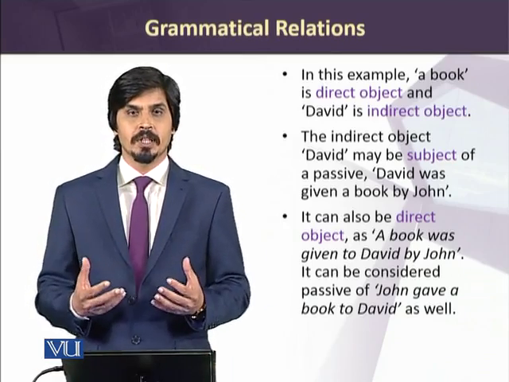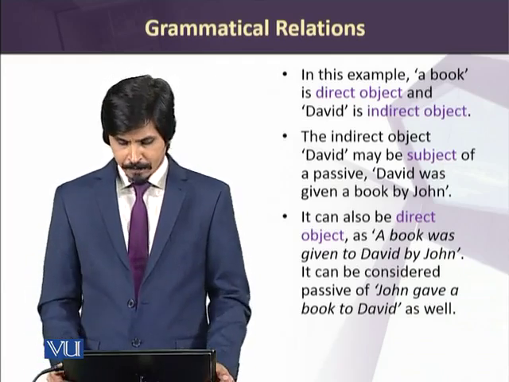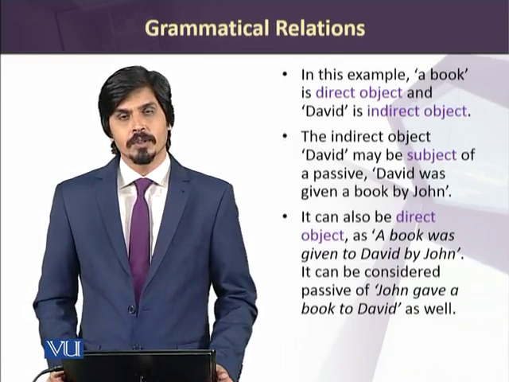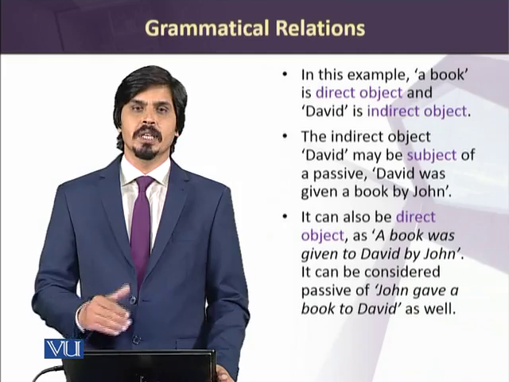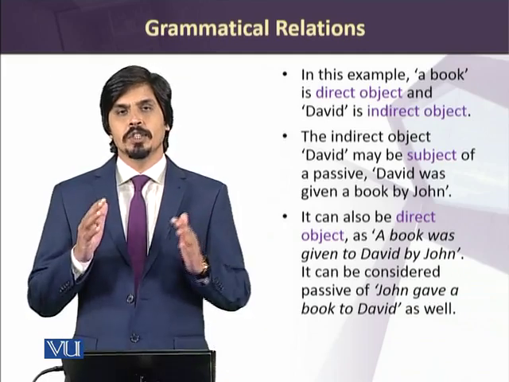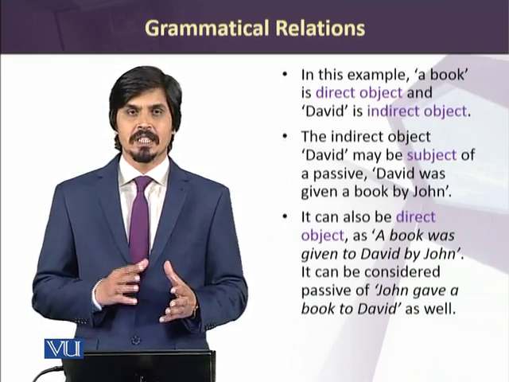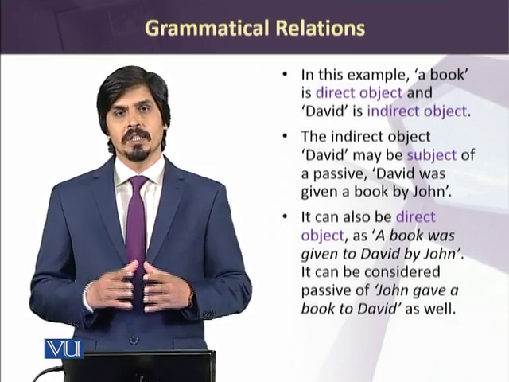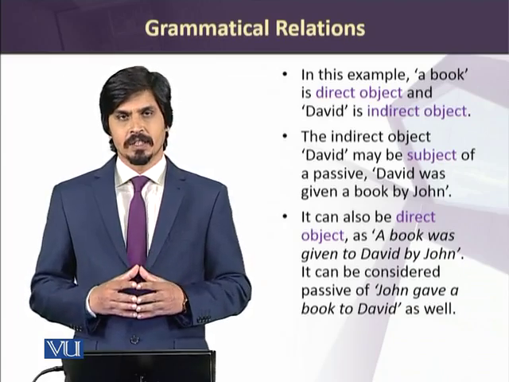David may be a subject in a different sentence form. For example, David was given a book by John. So in this sentence, David becomes the subject. So change of words or the change of the order of the words may change the meaning and may change the grammatical rules of various words in similar sentences.